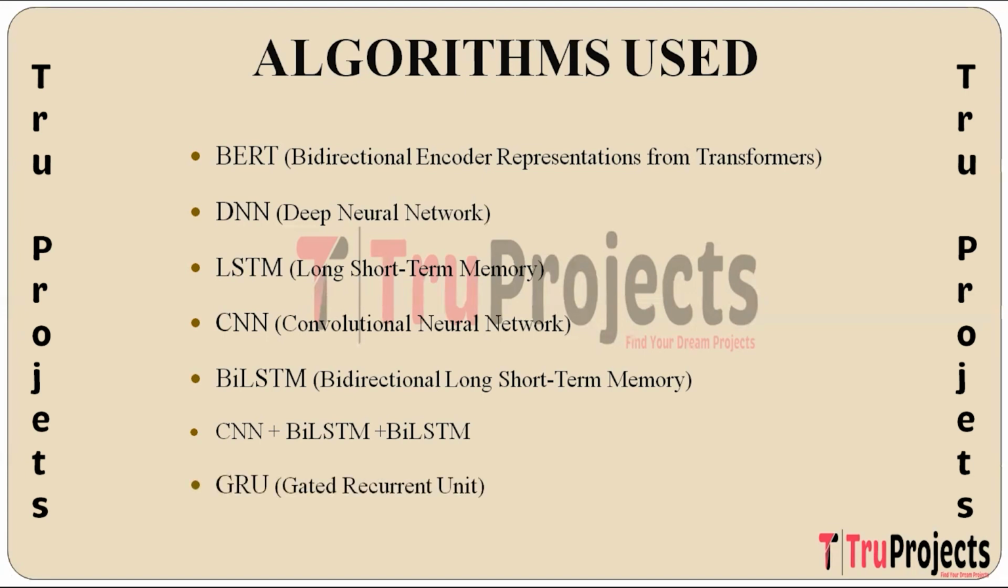And the last algorithm built is GRU, that is gated recurrent unit. So GRUs are another type of RNN designed to address the vanishing gradient problem. They have a simpler architecture compared to LSTMs but are effective in capturing dependencies in sequential data. GRUs are computationally efficient and are used when balancing performance and complexity is essential.